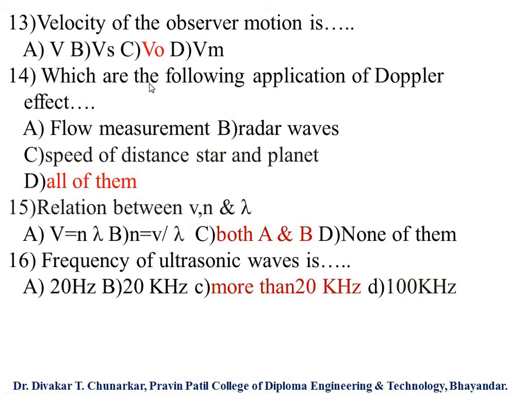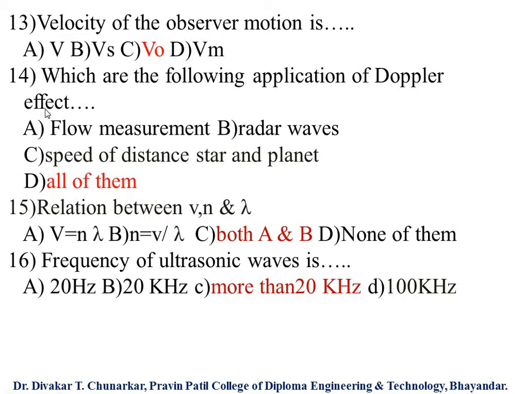Next, which are the following applications of the Doppler effect? Option A, flow measurement; B, radar waves; C, speed of distant stars and planets; and D, all of them.